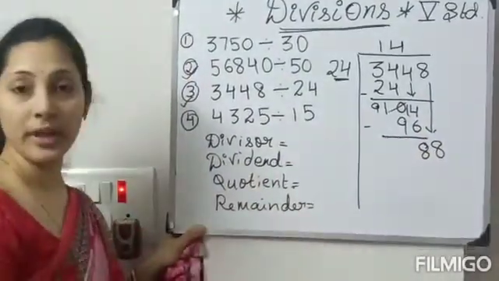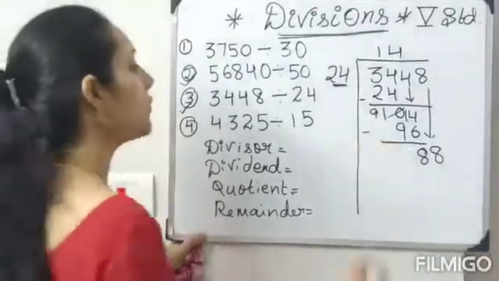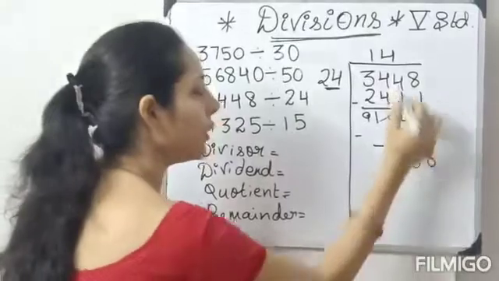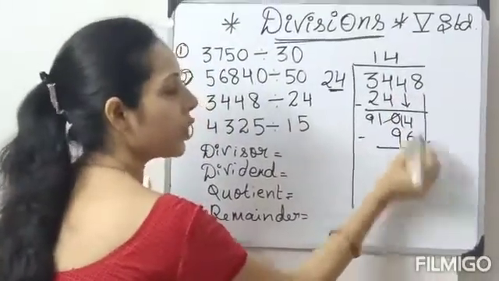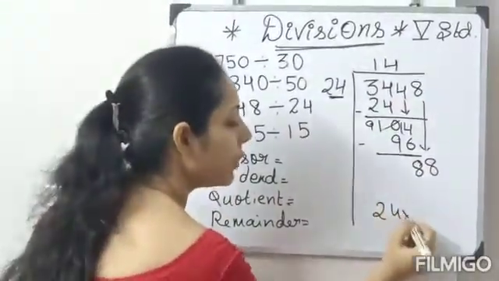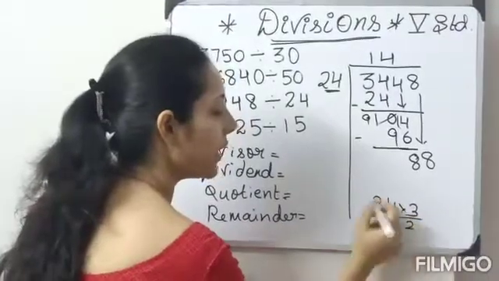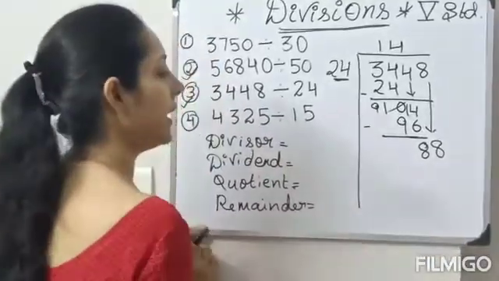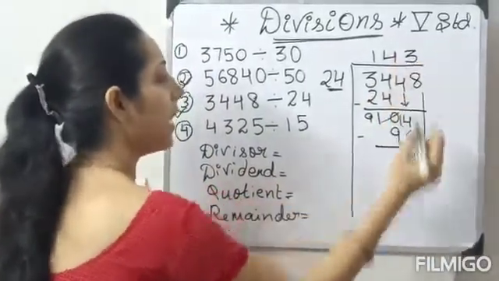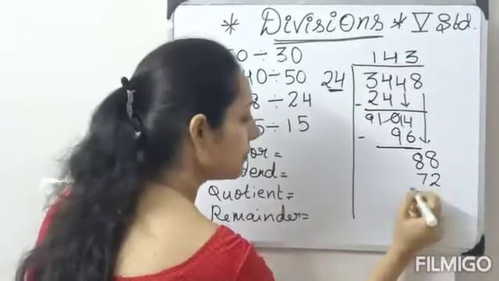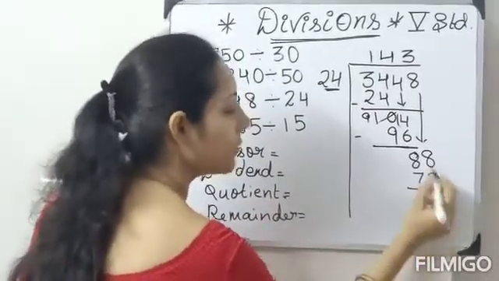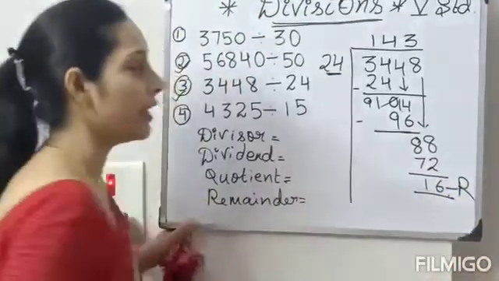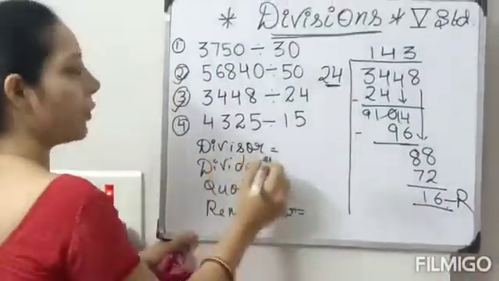So in 24, will 88 go? It will not. What will you take? You have to take 24 into 4, 96, right? So 3 table. 24 into 3, 3 fours are 12, 3 twos are 6, 72. Yeah, correct. So you can take 24 3s are. What is the answer? 8 minus 2, 6. 8 minus 7, 1. 16 is our remainder. So you have to write the division.